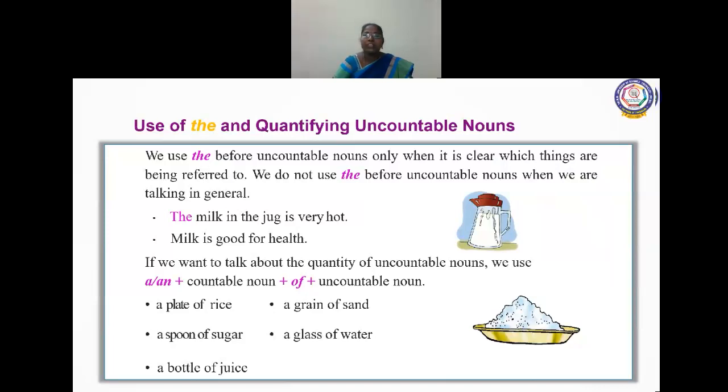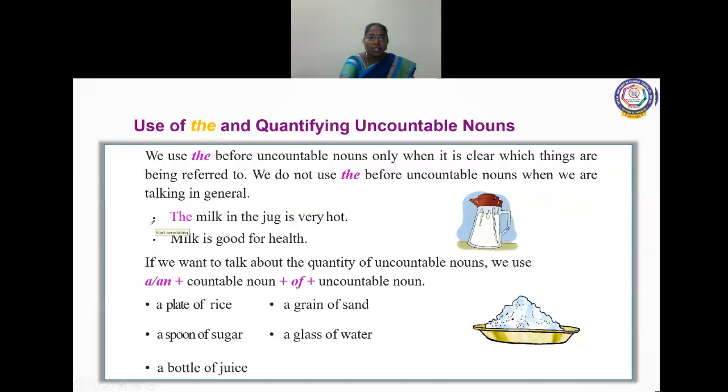If you want to talk about the quantity of uncountable nouns, we use a or an plus countable noun plus of plus uncountable noun. A plate of rice. A plate of rice means what we are using here?